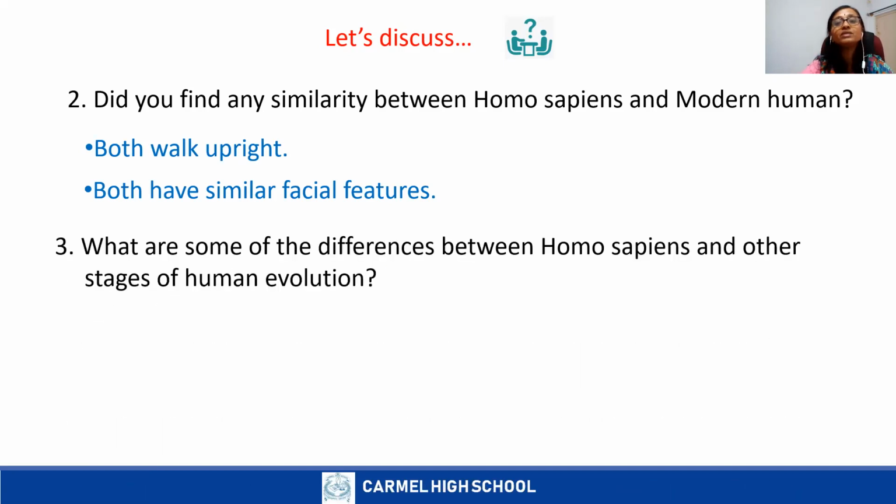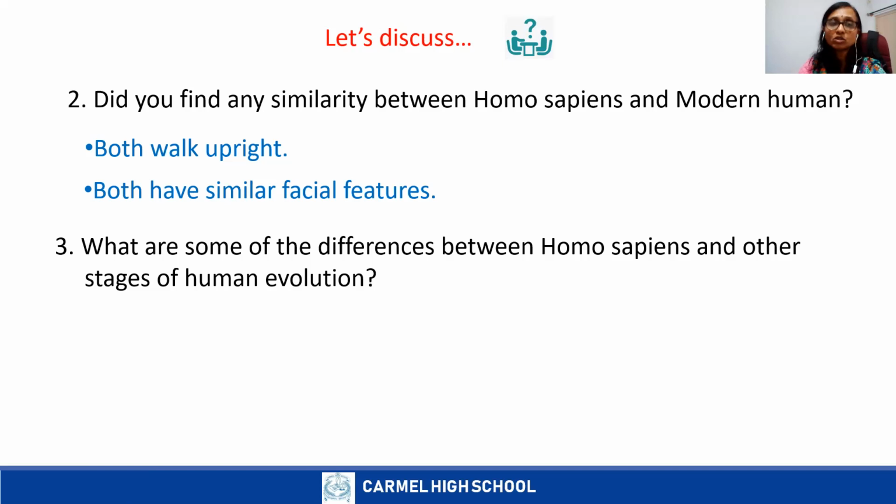Next, what are some of the differences between Homo sapiens and other stages of human evolution? The differences: they are taller than others. They had larger brains than others. Even compared to Neanderthals, they are the most intelligent of all the humans. Comparing all the stages, they are the most intelligent human.